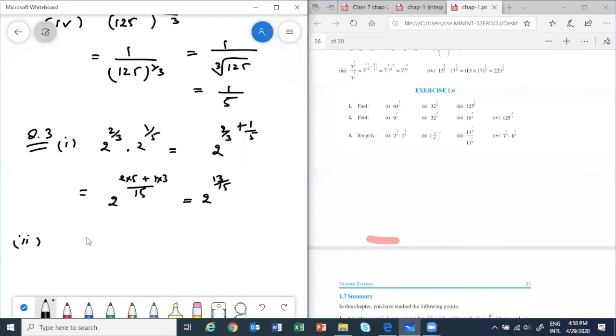Take next. If you can't see, I'm writing the question. It is 1 by 3 whole cube. This is 3 whole power 7. Power 7 it is. 1 by 3 cube. 1 by 3 power 3. See, this is 1 upon 3 cube whole power 7.